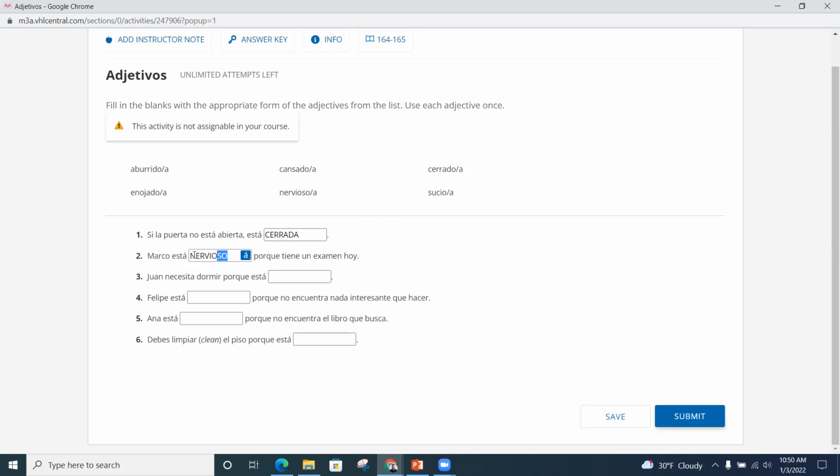So it ends in an O because Marco is a male's name. Tres. Juan necesita dormir porque está, pausa, y volvimos, cansado, tired. Again, it ends in an O because Juan is a male's name. Cuatro. Felipe está blank porque no encuentra nada interesante que hacer.